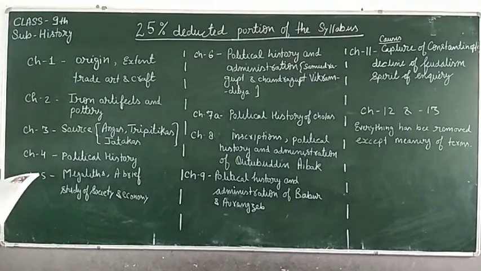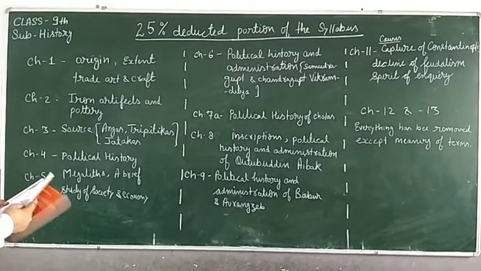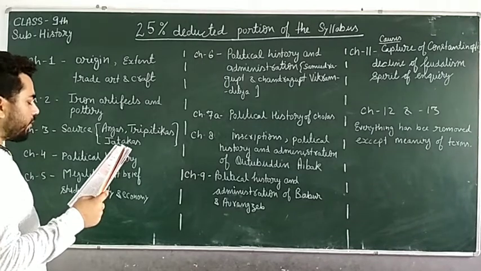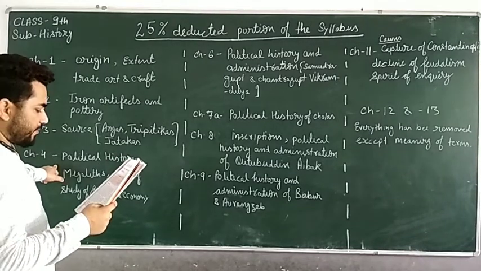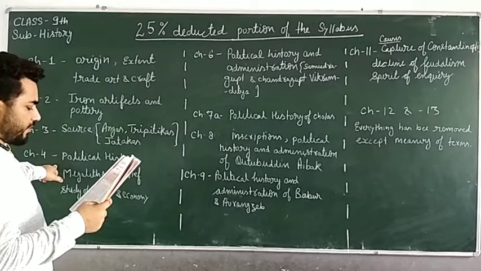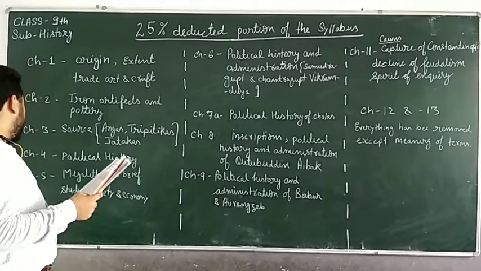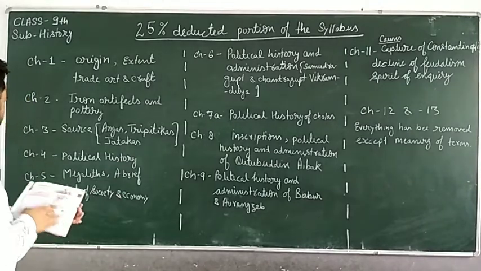Now, chapter number 4 was about the Mauryan Empire. In the Mauryan Empire, the political history of the Mauryan Empire has been removed. Then in chapter number 5,